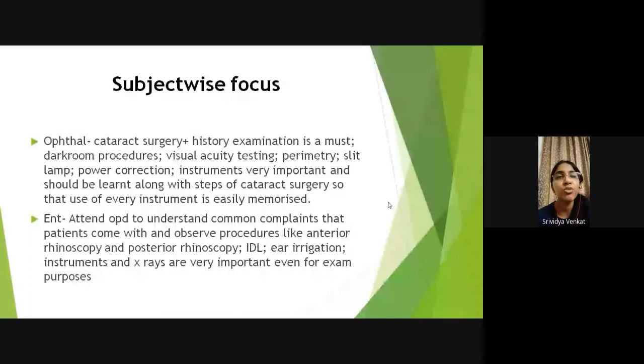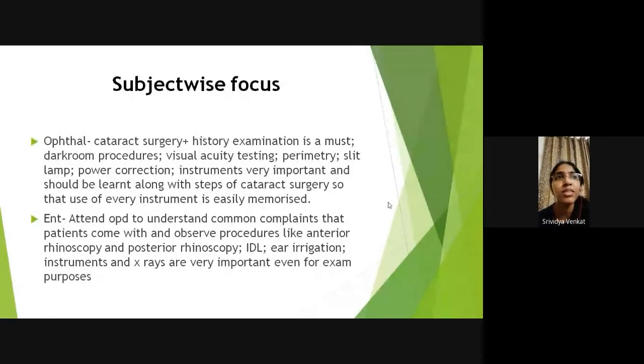There are so many things to do that if you don't want to spend all 30 days of your posting going to Ophthal, in 2 to 3 days you can actually finish all of this, just seeing or trying out IDO or DDO and all of those procedures.